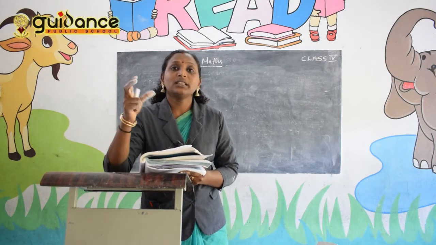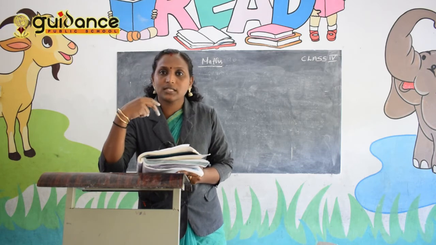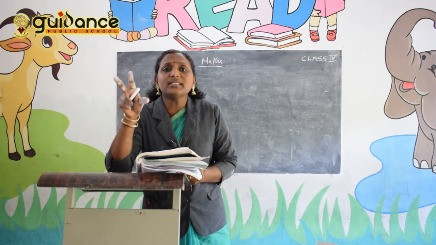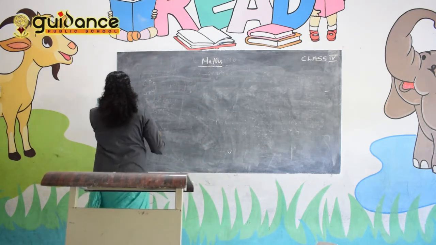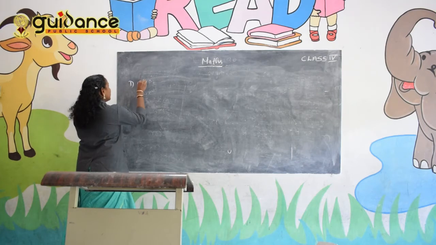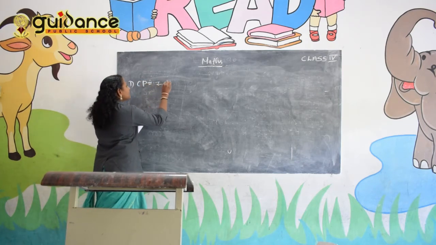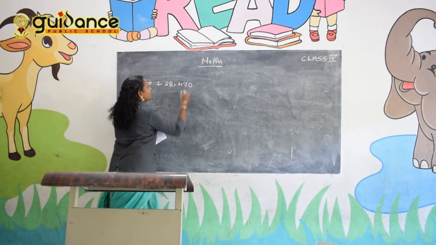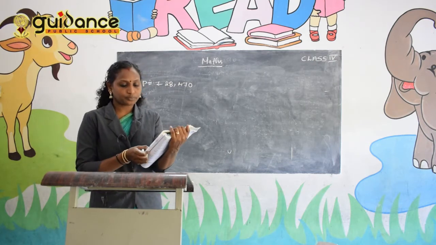That means that is the cost price. So the cost price, CP, is equal to rupees 28,470.